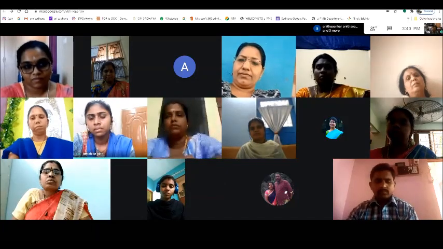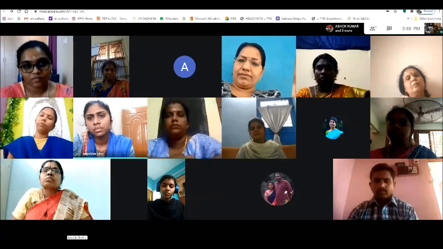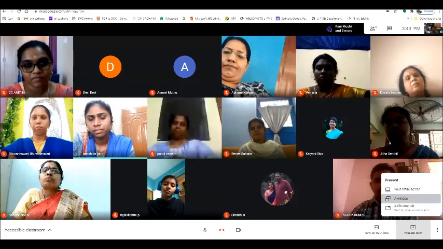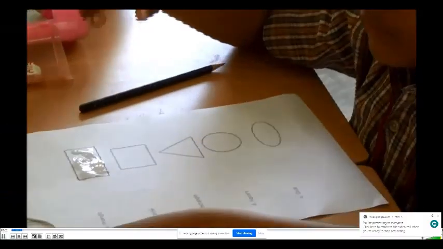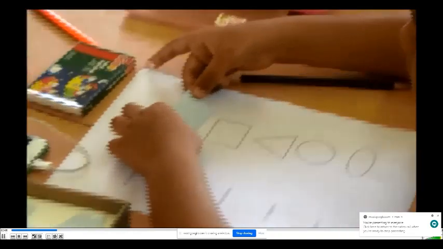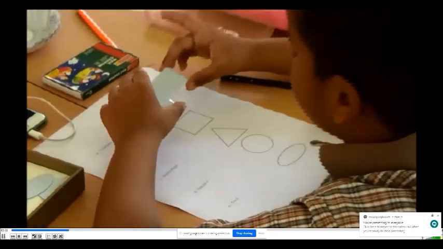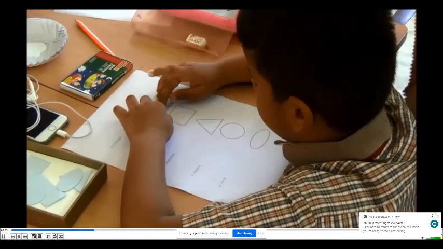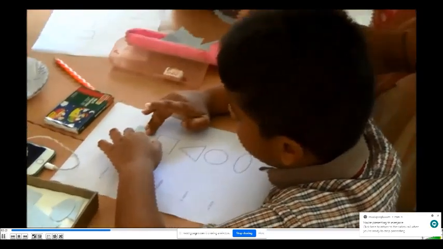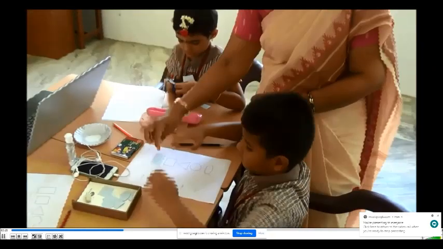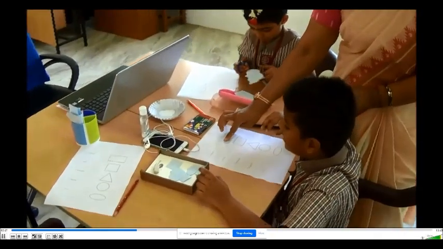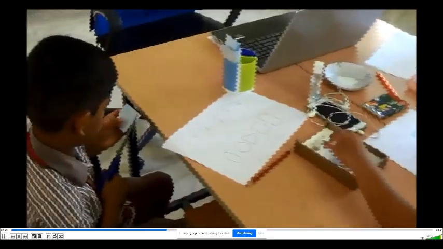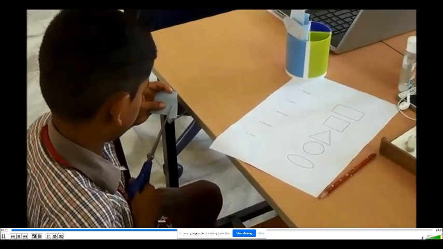But the only thing is, as they lag in eye-hand coordination, here is a very small clipping for you to understand it better. I'm just going to share the screen with you all. Here is a child for whom the shape has been cut and given, and he is just going to paste the shape accordingly. But for the other two children, in my class I give them the chart paper and also the scissors. You can see the girl child and the other child cutting with scissors, cutting the shape and then sticking it in the activity sheet.